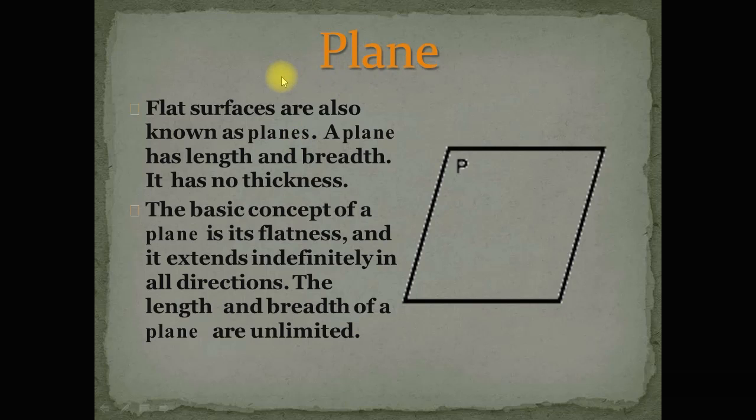Now, what is a plane? Flat surfaces are also known as planes. This is a flat surface. So this flat surface is called a plane. And the name of this plane here is P. P is a plane. A plane has length and breadth. It has no thickness. The basic concept of a plane is its flatness, and it extends indefinitely in all directions. The length and the breadth of a plane are unlimited.